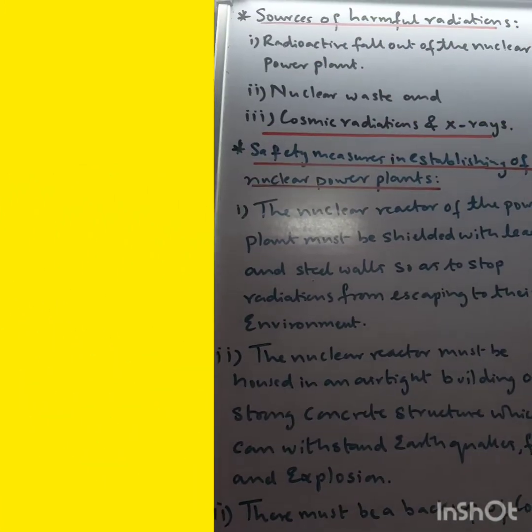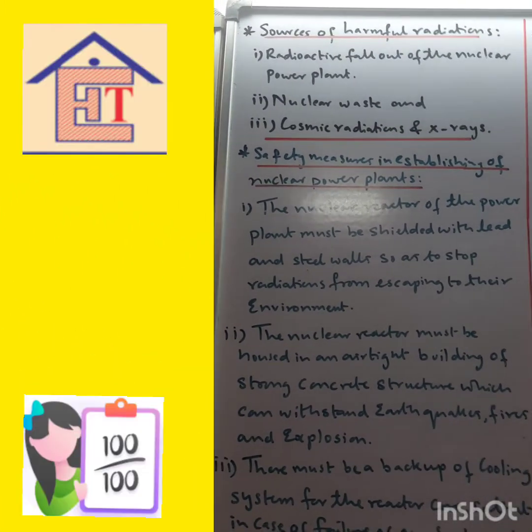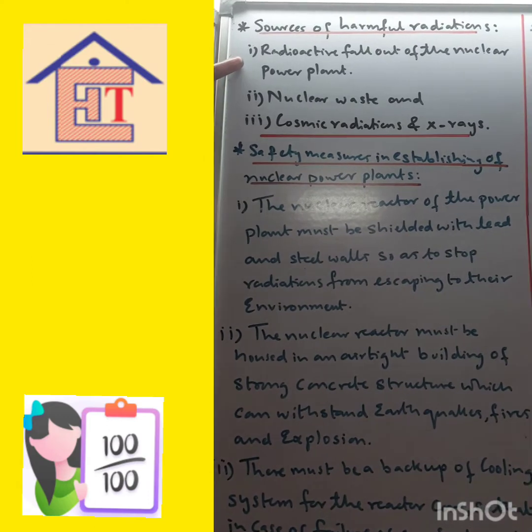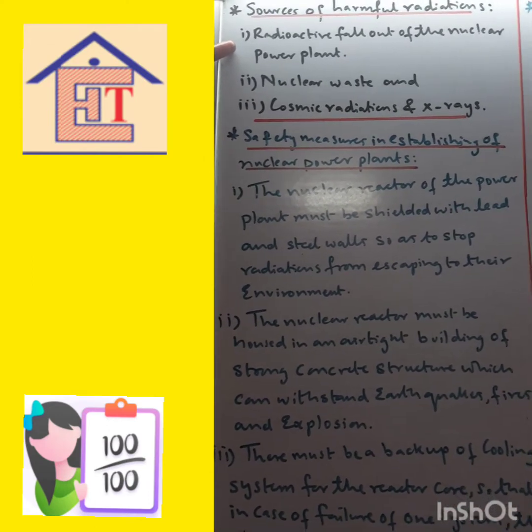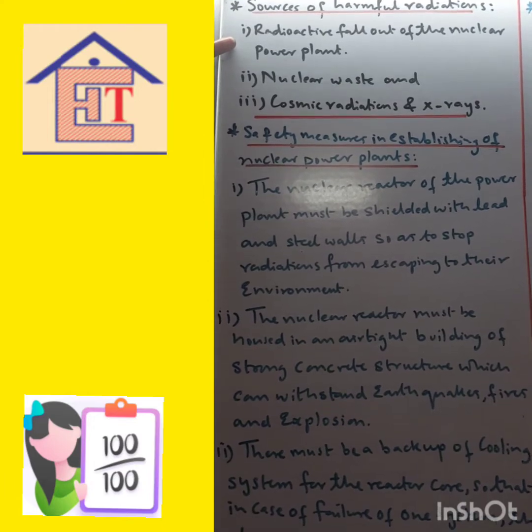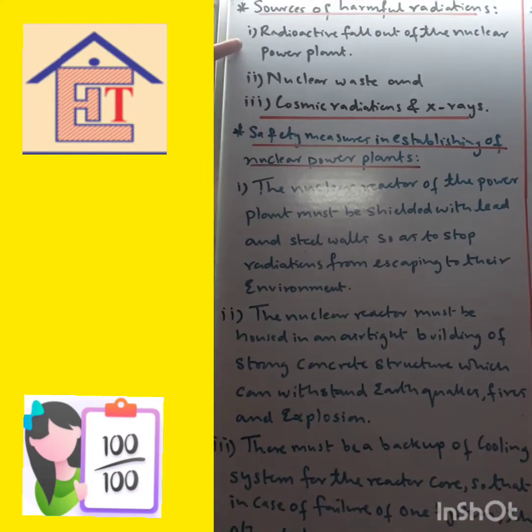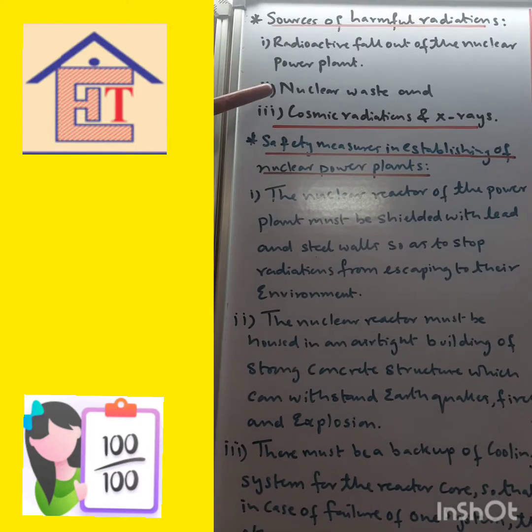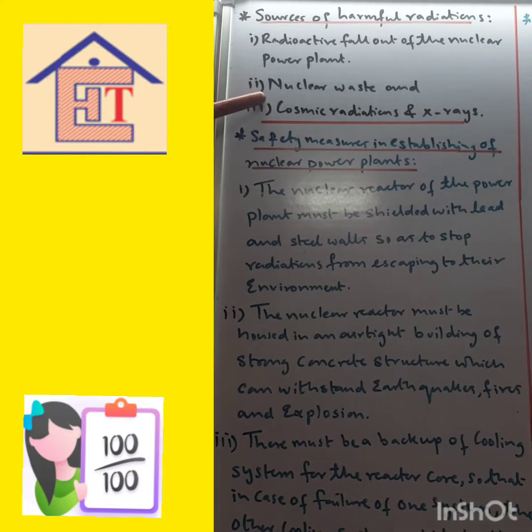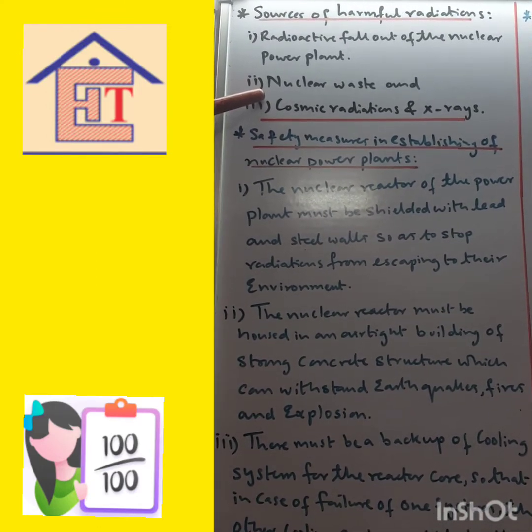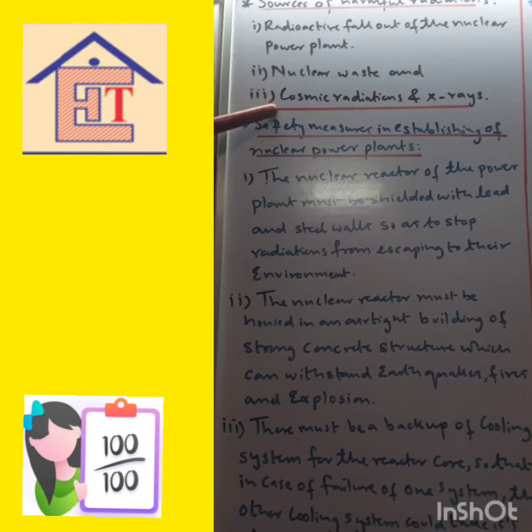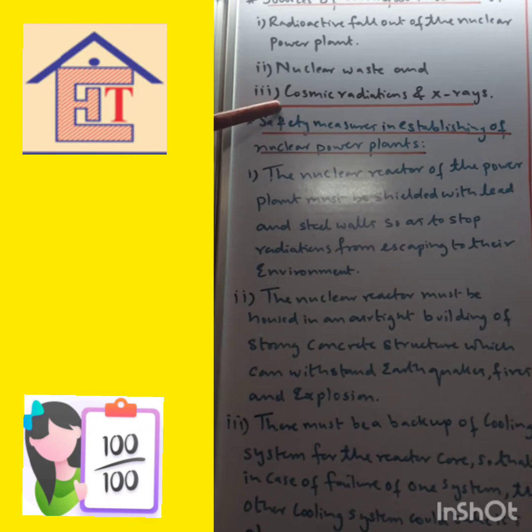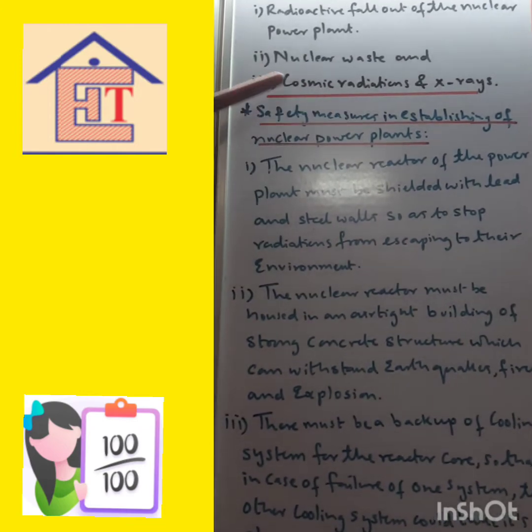Okay, now we'll study the sources of harmful radiation. Radioactive fallout from the nuclear power plant. So wherever the nuclear power plants are, there is radioactivity surrounding them, so people get infected. Then nuclear waste: all the waste from the nuclear power station, if it is not disposed of properly, causes harmful radiation. Then cosmic radiation and X-rays. I'll be telling you about X-rays shortly.